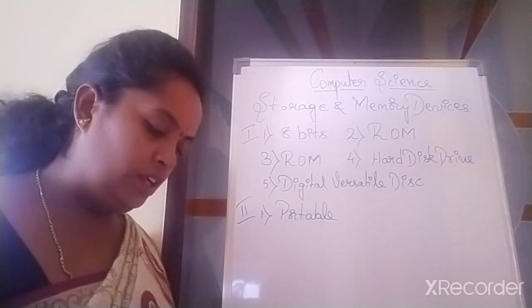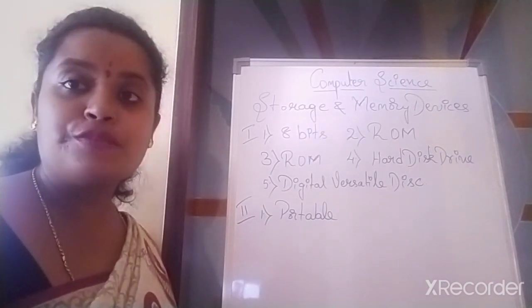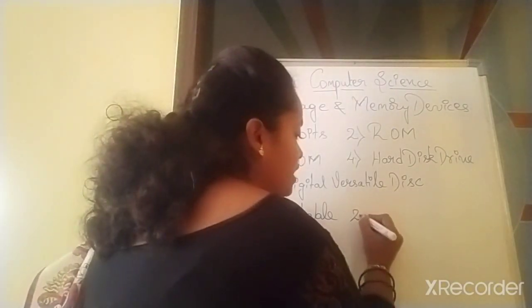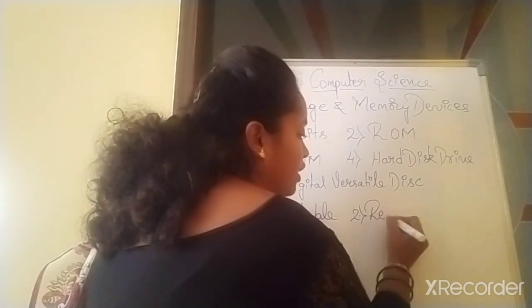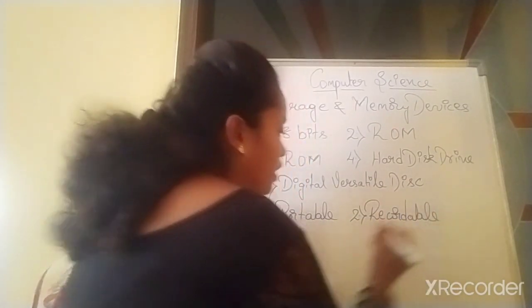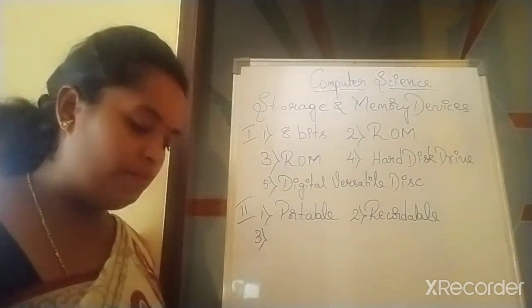Second one. In the short form CDR, R stands for recordable. Third one.